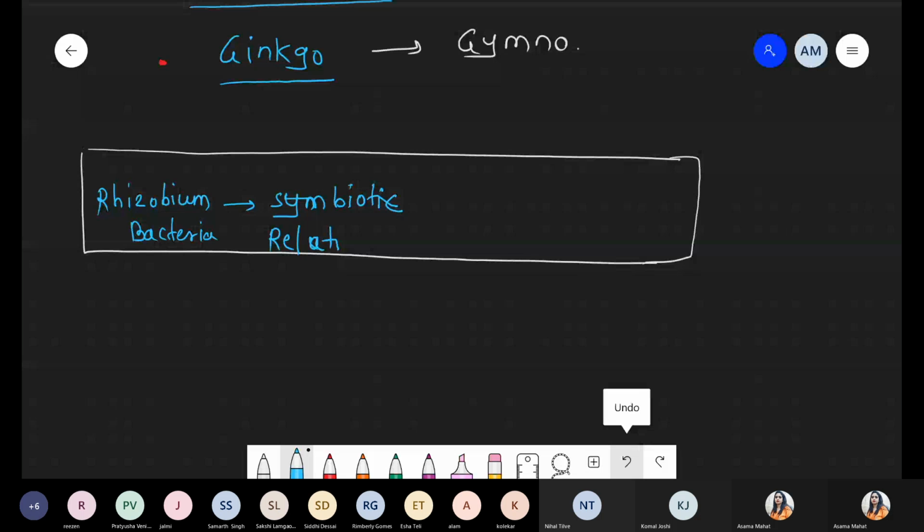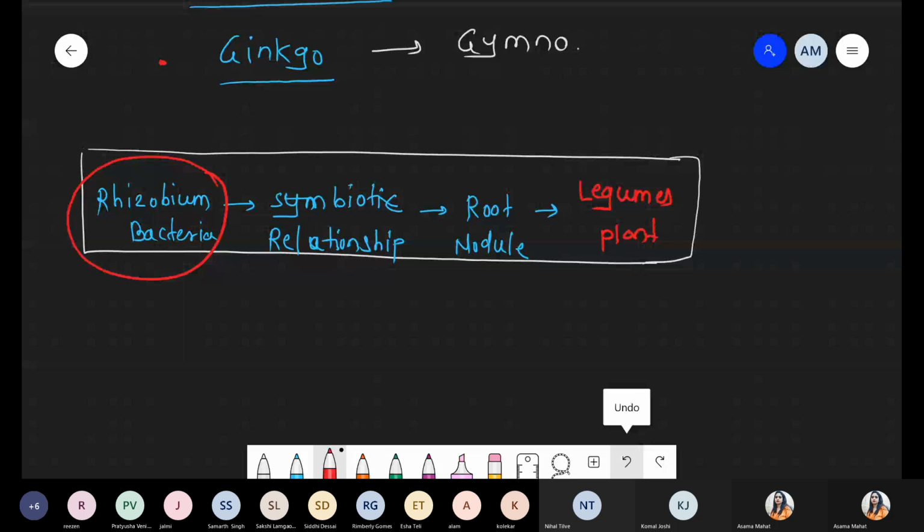Okay, relationship. Now, if you are talking about the site again, that is root nodule, no change, root nodule, but they specifically infect which plant? Legume plant. They mostly infect which plant? Legume plant. So please don't confuse between the Rhizobium bacteria and the Frankia. Rhizobium bacteria showing symbiotic relationship infect root nodules of leguminous plant.